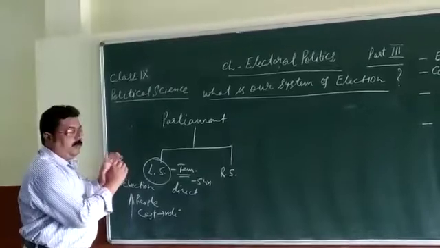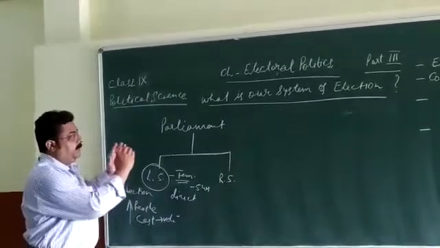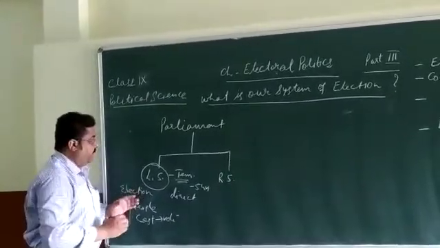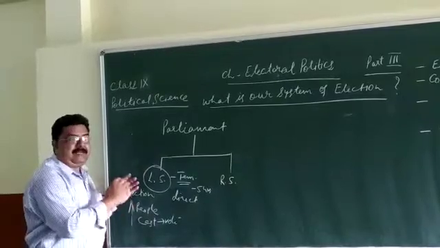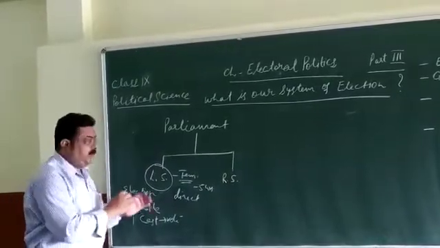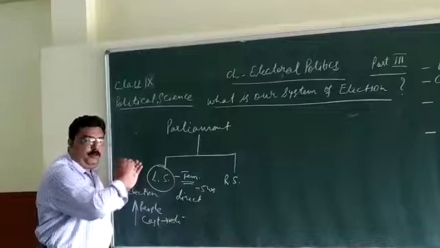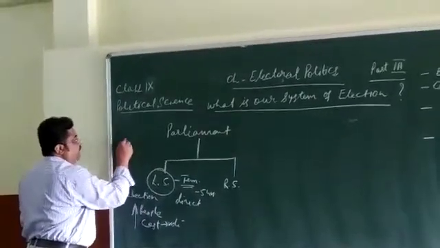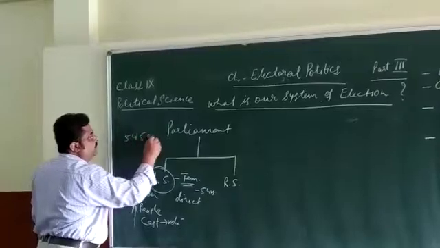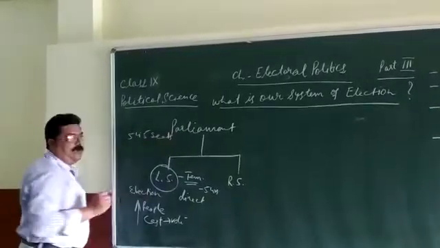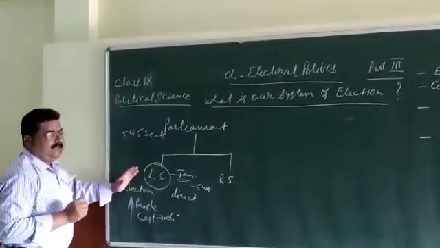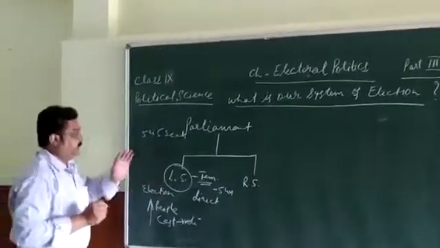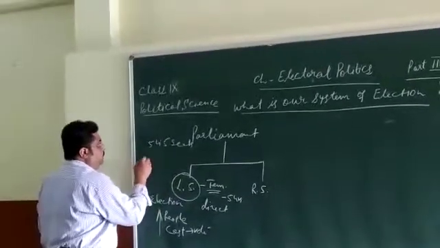So I would like to focus first on Lok Sabha, one of the important houses of the parliament. People cast their vote and this house is formed, and it has a total of 545 seats. 545 seats means it has 545 members in the house.